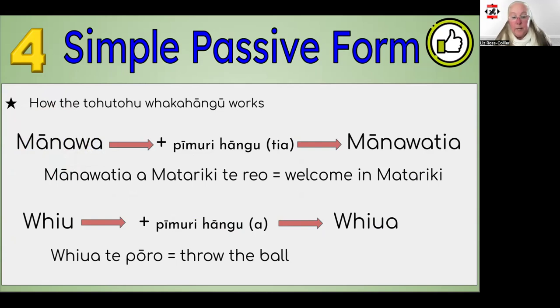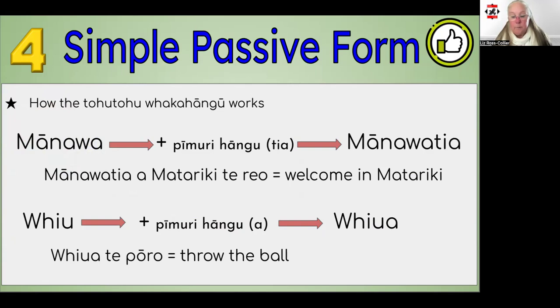We add the pi muri hāngu, the word ending, and in this case it's tia. Manawa goes from meaning to welcome it. It's now an instruction. To use this in a sentence, we would say something like, Manawatia a Matariki, welcome in Matariki, welcome in the coming of the Māori New Year.